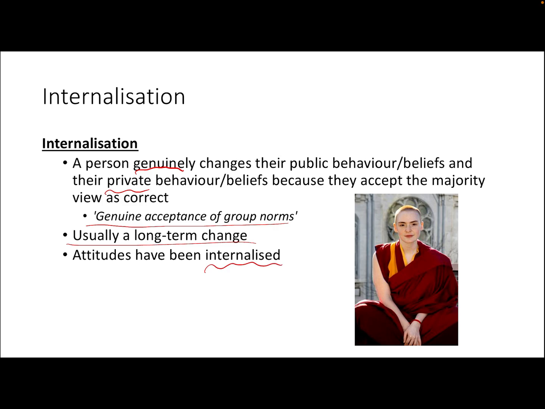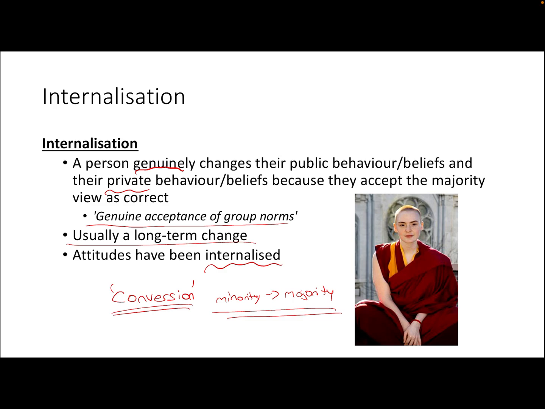When we come to look at minority influence later in the social influence topic, we're going to be talking about conversion. And this is when a minority, so a small group of people, are able to influence the majority. And they do this through internalization. So this is where the majority are going to internalize the message of the minority. They're going to thoroughly process what the minority group are saying, and then they're going to incorporate that in their belief system. So we're going to pay attention to the minority because they're credible and they've persuaded us because their message is correct. And we'll see lots of examples of this throughout history.